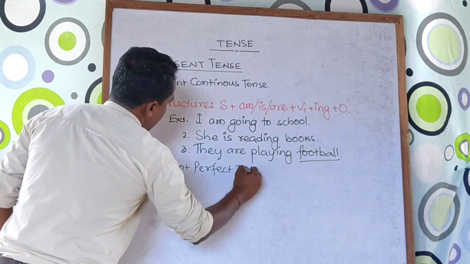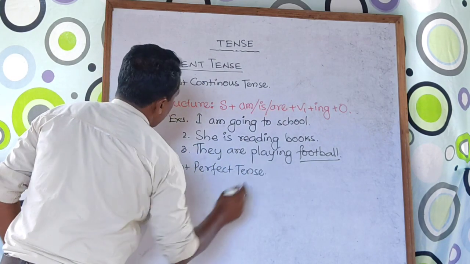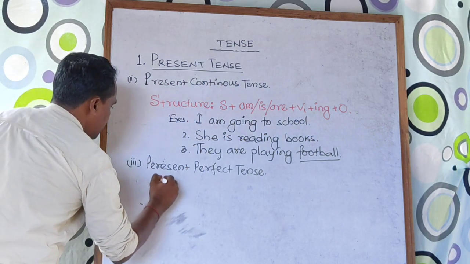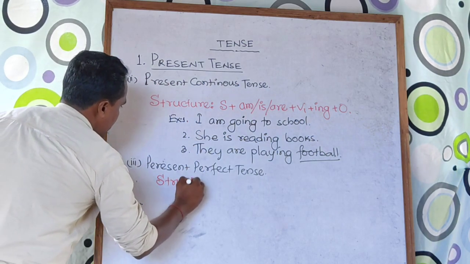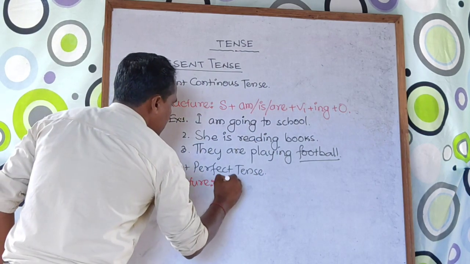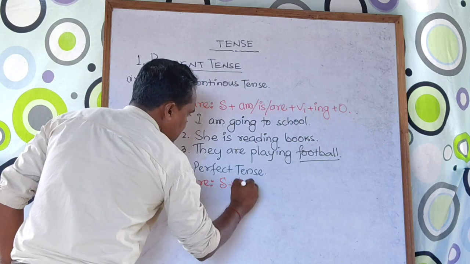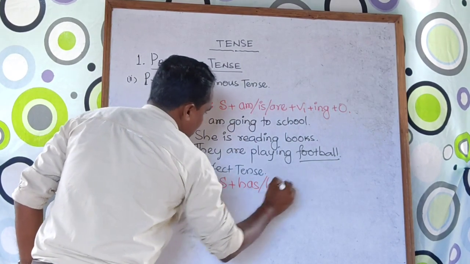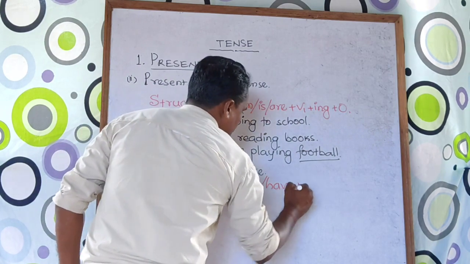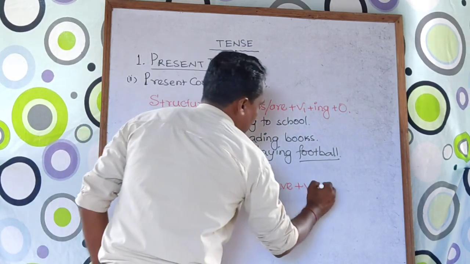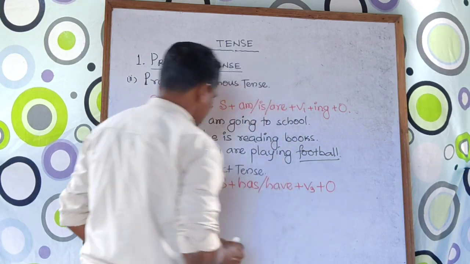Present perfect tense. Let me start with the structure. In structures, start with subject. We have two auxiliaries here, namely has or have. Then for perfect tense, take V3 form of the verb and finally the object.